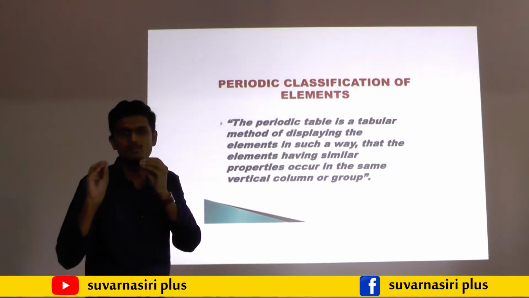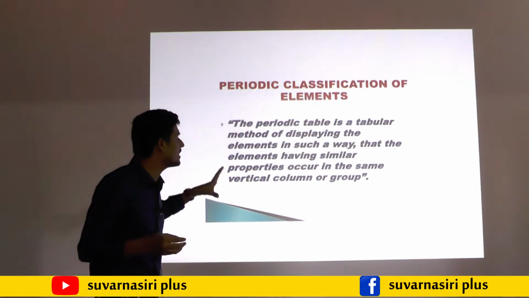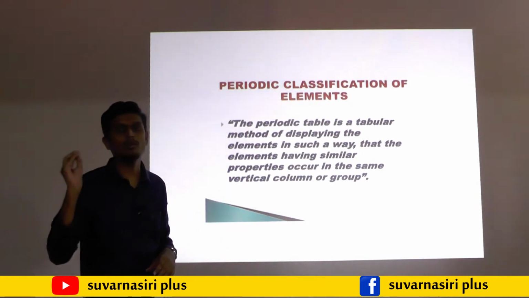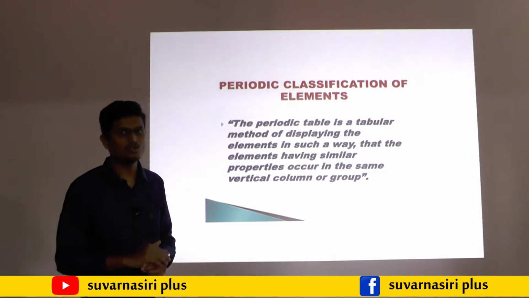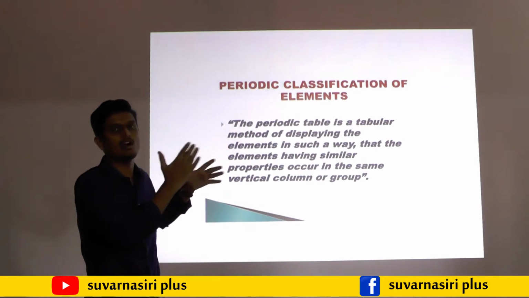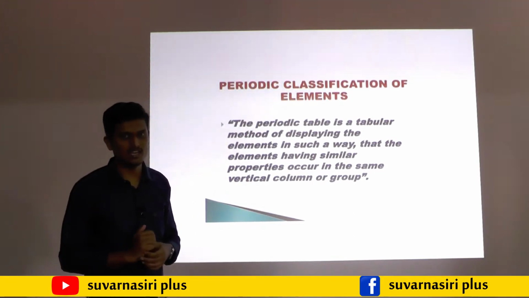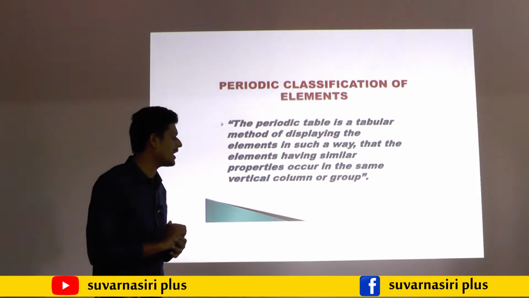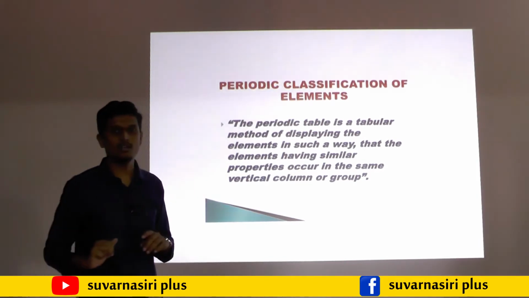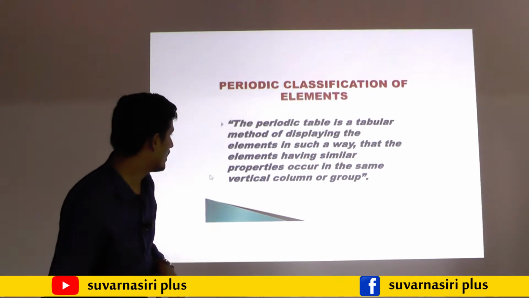The periodic table is made first of all for our convenience. For easy understanding of the elements, we made the periodic table. So to know which elements are metals, which are non-metals, which are transitional elements, which are lanthanides and which are actinides, like that we separated the elements which are present in the periodic table.